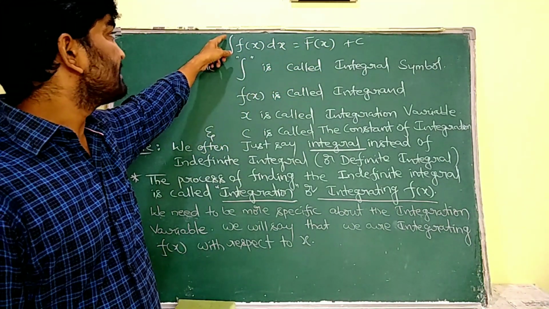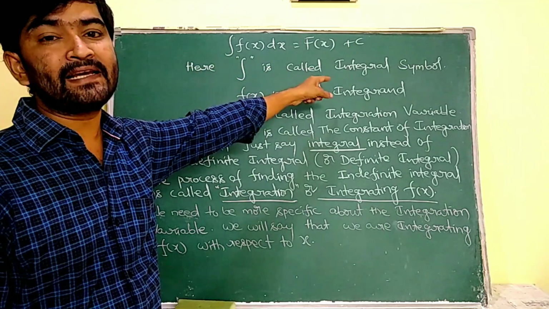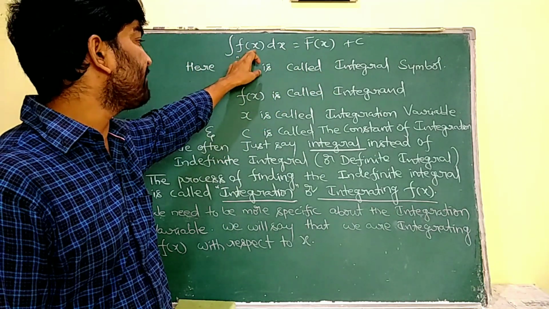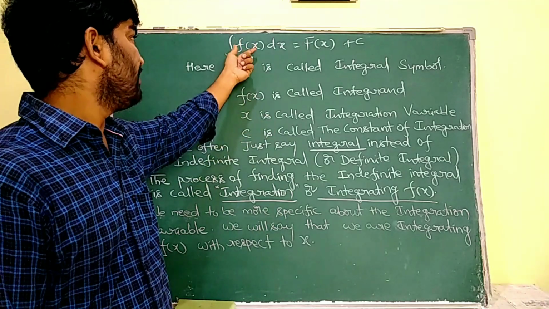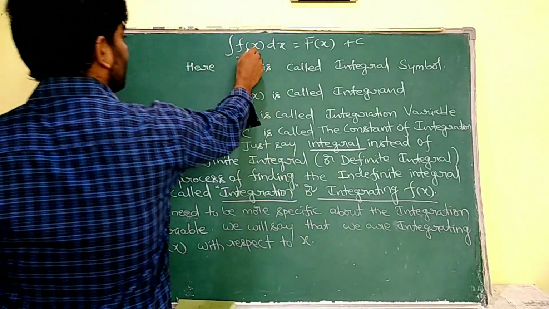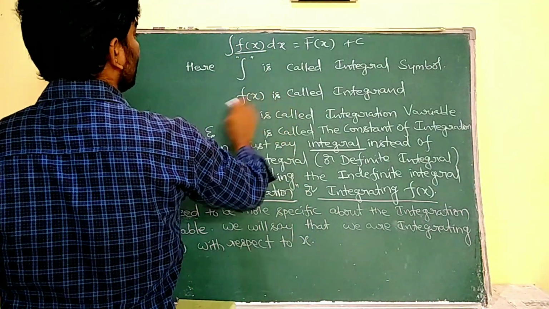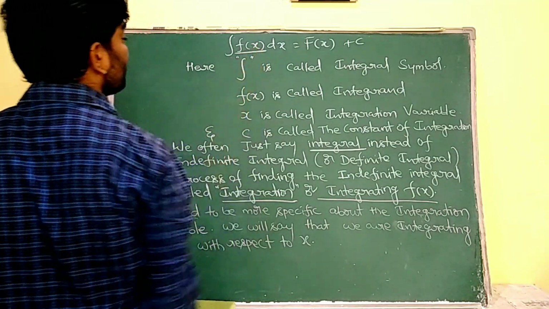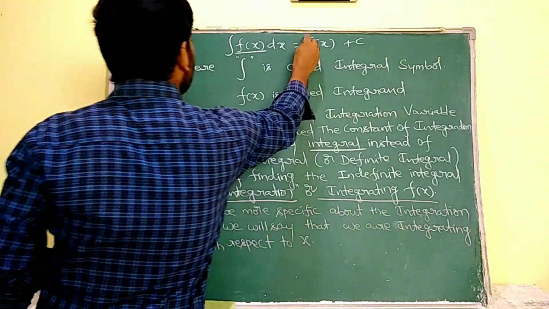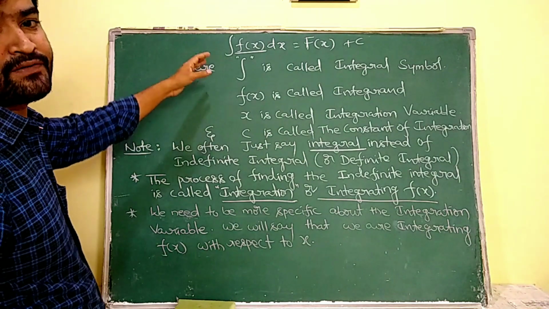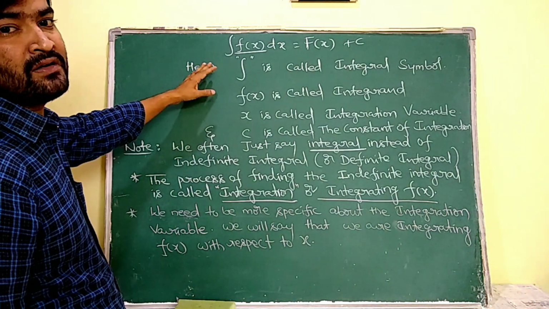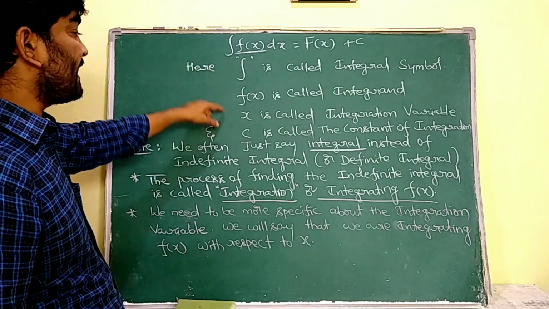Here this symbol is called the integral symbol, and this f of x is called the integrand. Here this x is called the integration variable, with respect to which variable we are doing integration. We have to identify that, which is x here.